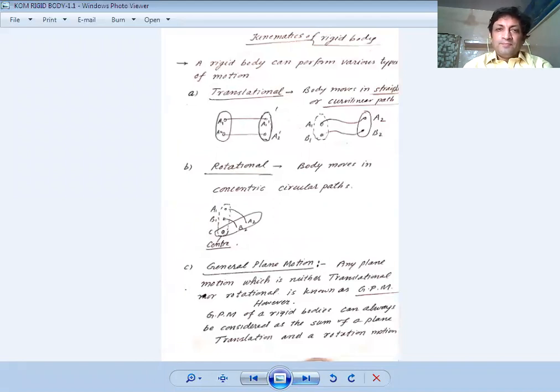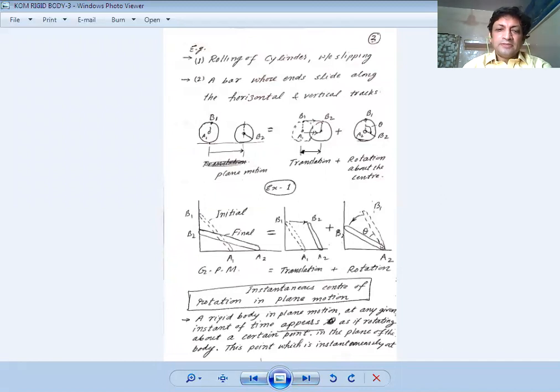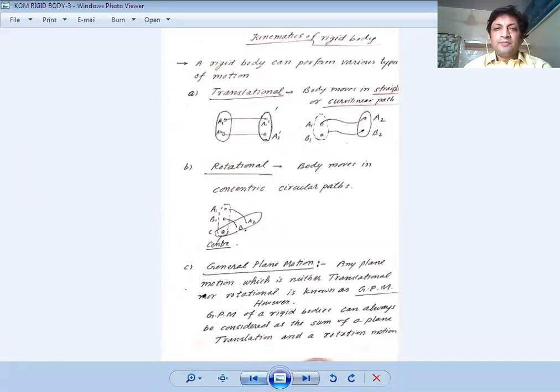So first of all, we must know what is kinematics of rigid body. Rigid body means the body in which the particles cannot be pressed, or the object cannot be deformed, or the distance between two particles remains constant, however we are applying forces upon it. So a rigid body can perform various kinds of motions.